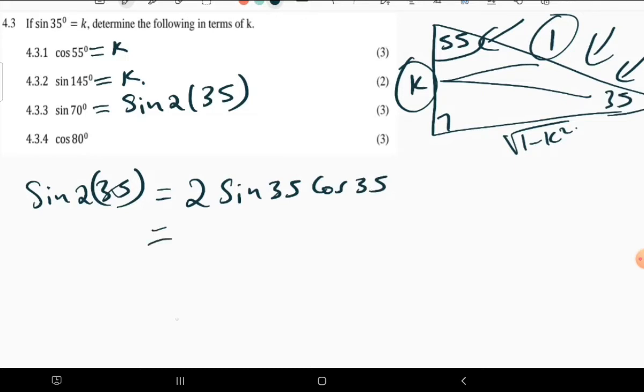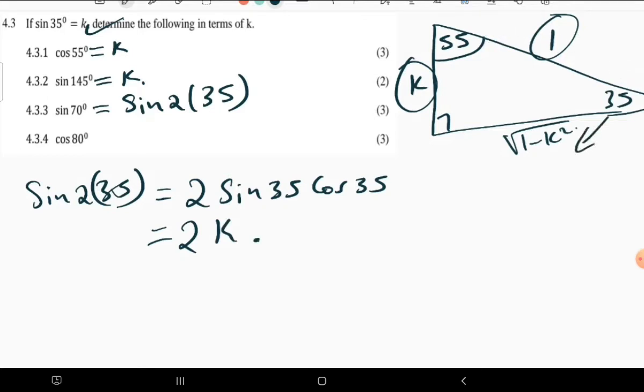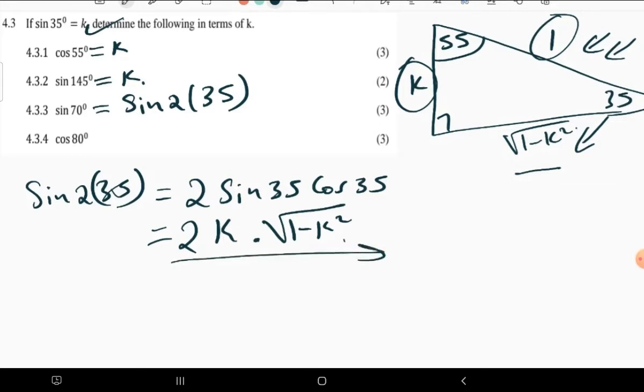So we are just expanding the double angle of sine. What do we do here? We have 2. What is sine 35? Sine 35 was given there, which is k. What is cos 35? Cos 35 is given by adjacent over hypotenuse, so the adjacent side is root of 1 minus k squared, divided by 1. No, the 1 is not necessarily to be put there. So this is what we have. That is it. Nothing else that you can do, you just need to leave it this way unless you can simplify it further.